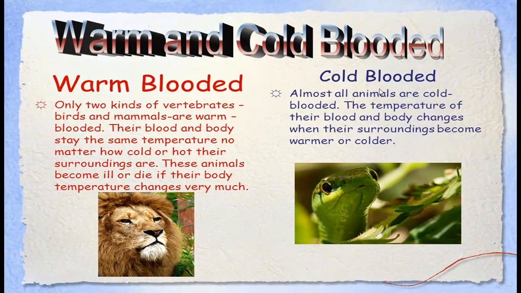Warm and cold-blooded animals. Warm-blooded: only two kinds of vertebrates, birds and mammals, are warm-blooded. Their blood and body stay the same temperature no matter how cold or hot their surroundings are. These animals become ill or die if their body temperature changes very much.